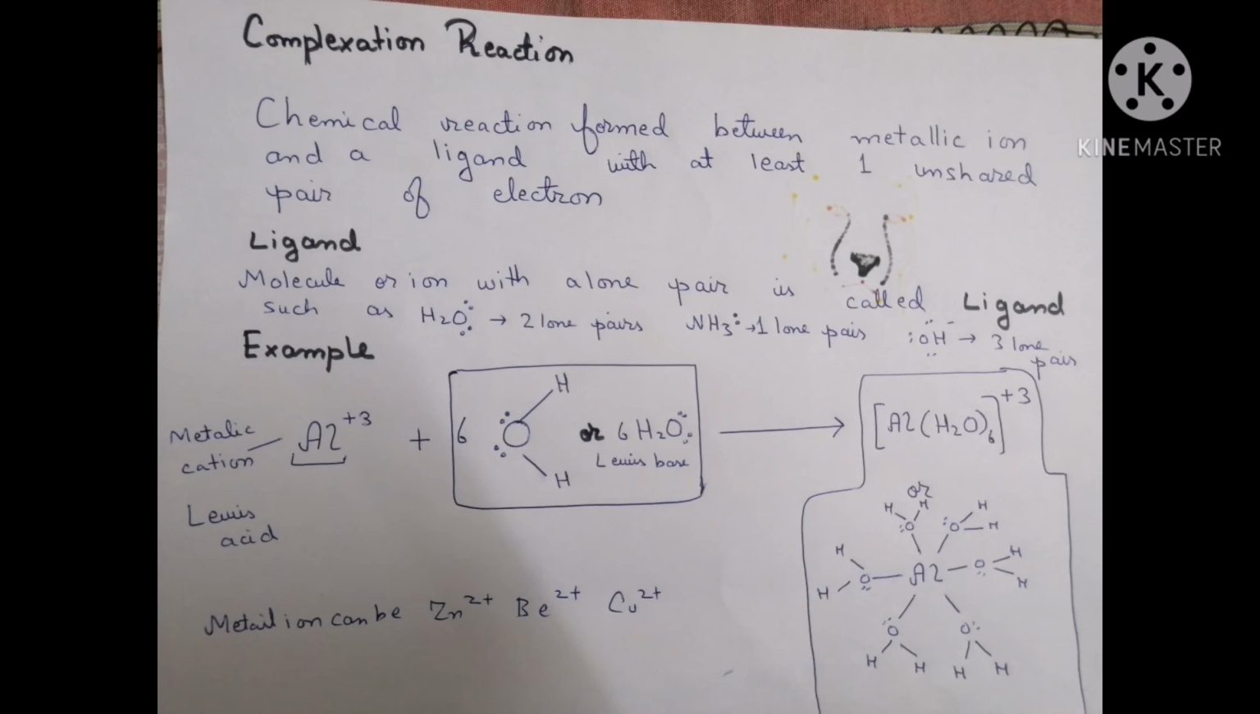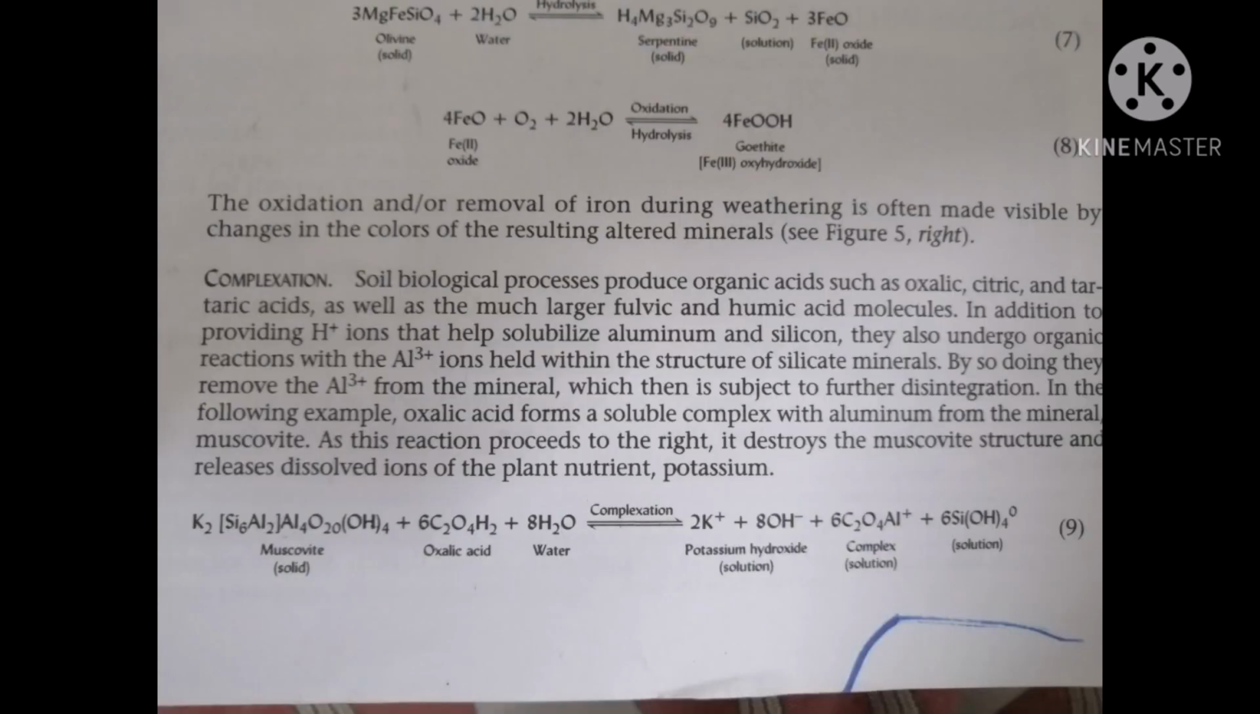In the following example, you can see that the metallic cation aluminium, which also acts as a Lewis acid, can be bonded with 6 molecules of water, which act as a Lewis base, and as a result a complexation reaction is formed. That metallic ion can be zinc, beryllium, or copper. This complexation reaction is also an important factor of weathering. Inside the book you can see a complex example of muscovite into potassium hydroxide, where a complex solution is formed, but I make it easy and understandable for you with a simple example.